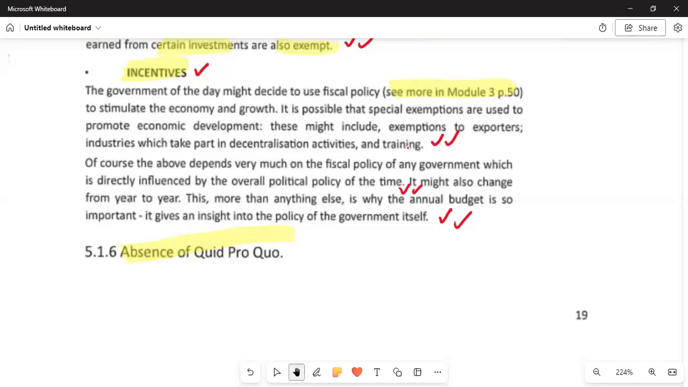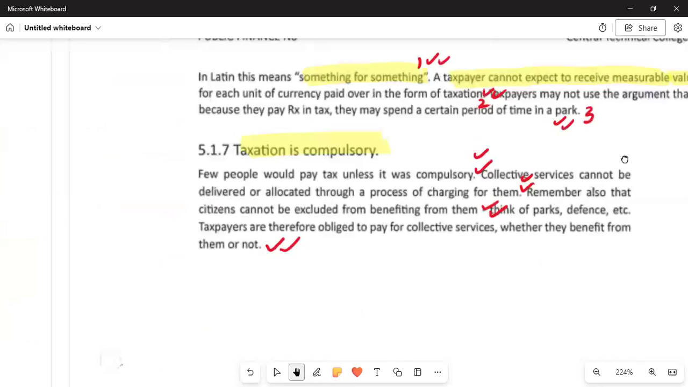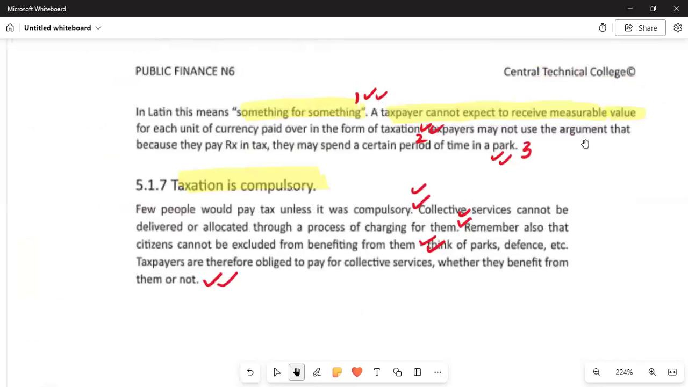We need to understand again the concept of absence of quid pro quo. Understand that concept very well, because it can be asked in the examination. Absence of quid pro quo, in Latin, means something for something. A taxpayer cannot expect to receive a measurable value for each unit of taxation. Let us make an example. If you are paying 6,000 rand, you cannot receive each unit in proportion to what you paid.